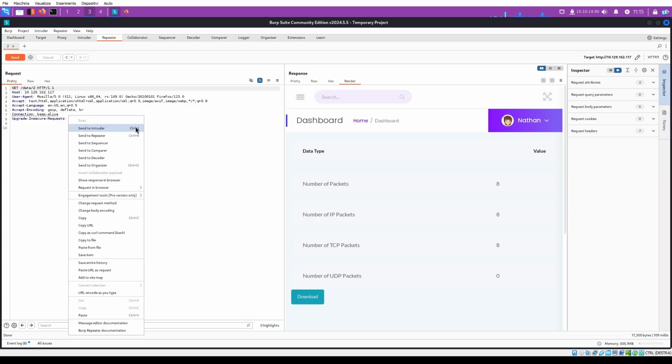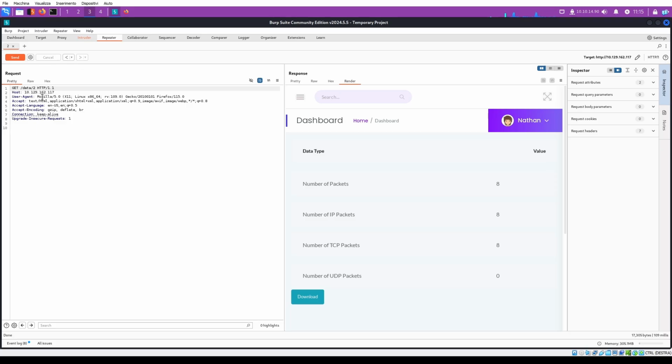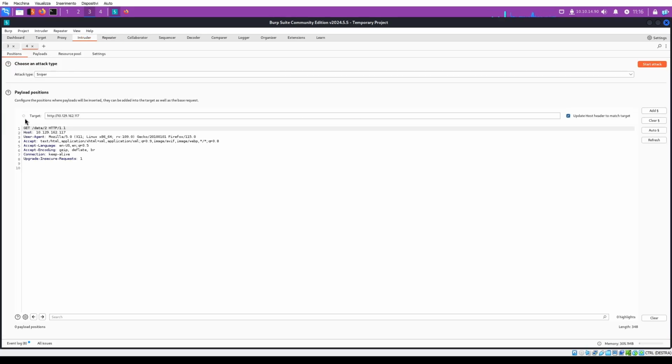In my opinion, in this case we can use Intruder. So send the request to Intruder. This is the request. We want to understand how many pickle files are available, so we can add a fuzzing filter here.